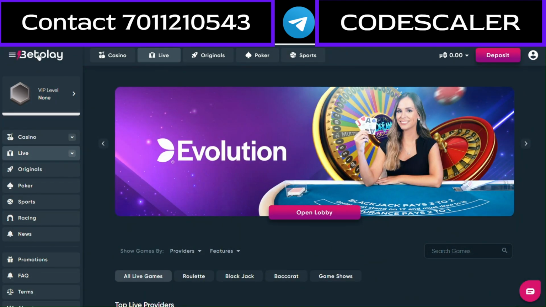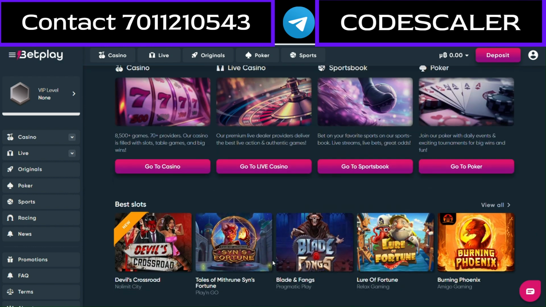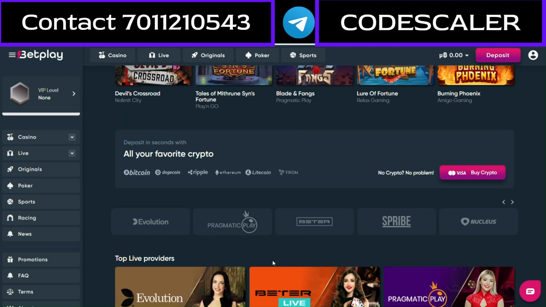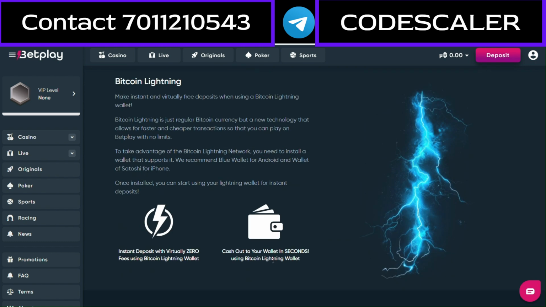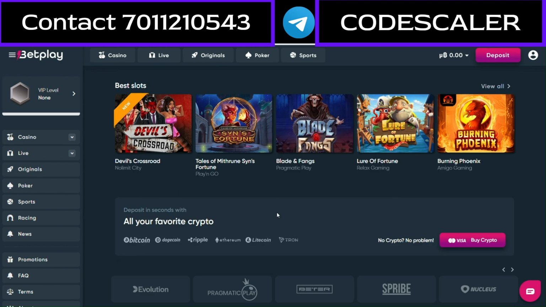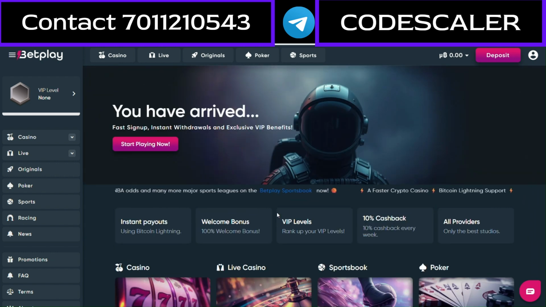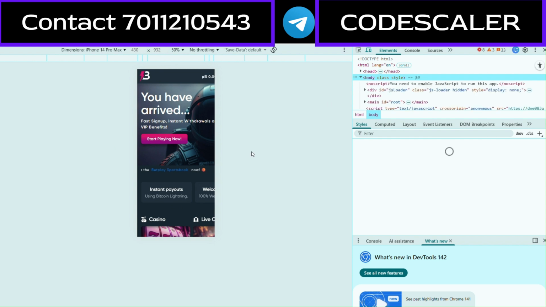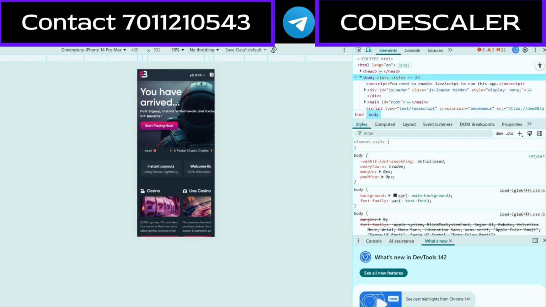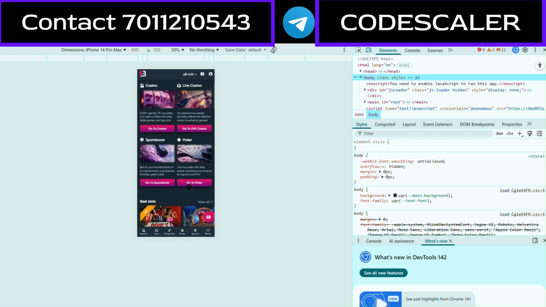All right, so let's show you the interface. As you can see here on the screen, this is our platform interface. It's clean, fast, and super smooth to use. We built this in one stack, which means we use React for the front end, Node.js for the back end, and MongoDB for the database. If you are a developer, you need to know what tech stack we use.